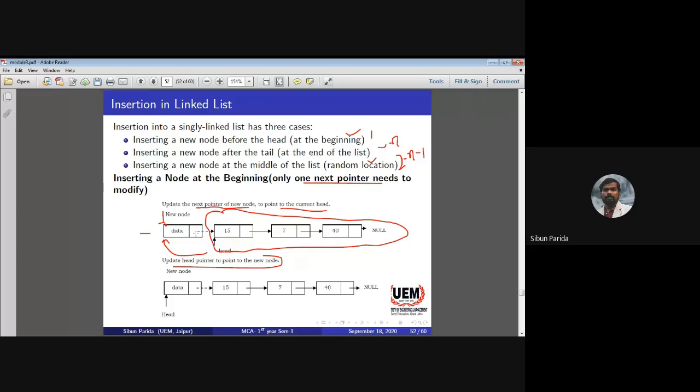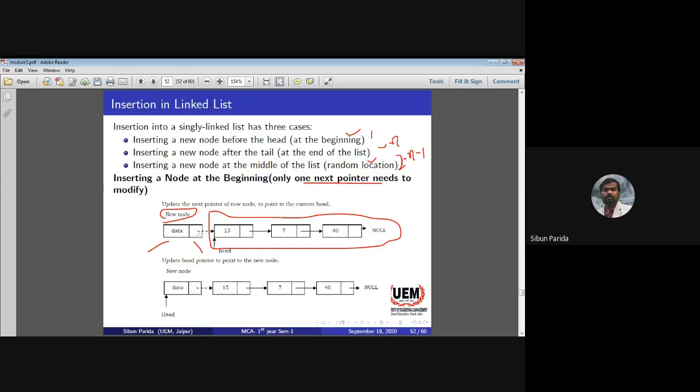Again I am explaining. First, let us think this is the already existing list. Always remember, first you have to establish the connection, then only you can do the rest. A new node is already there. What information do you know of the new node? You know the new node's data and the new node's next. Then how will you establish a link?